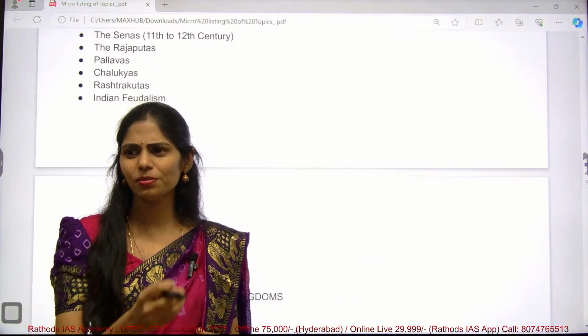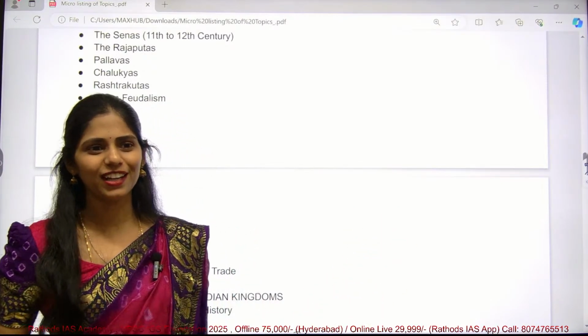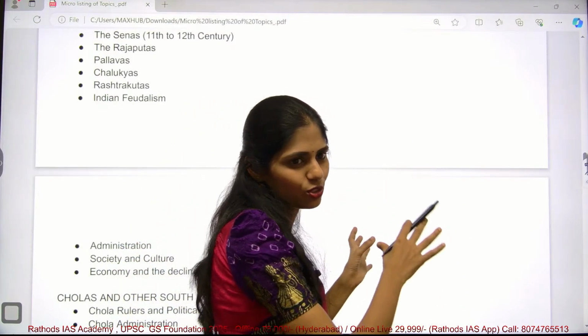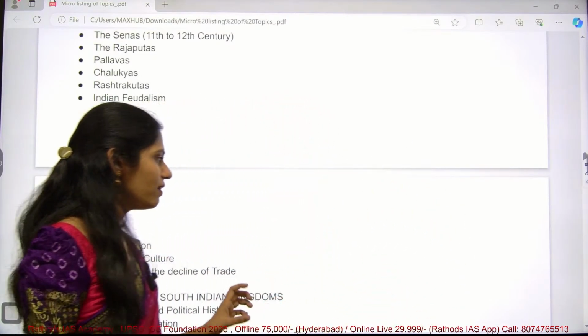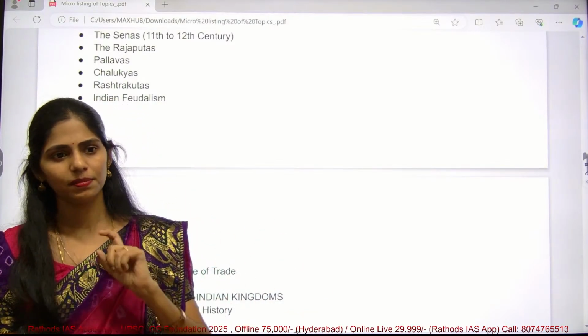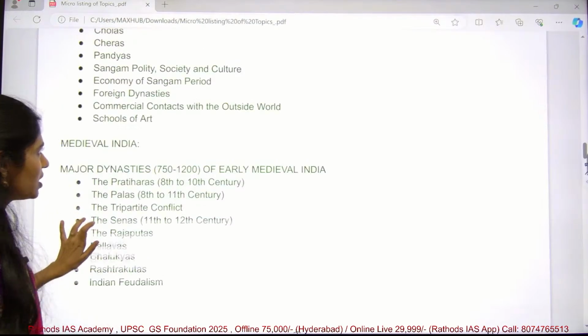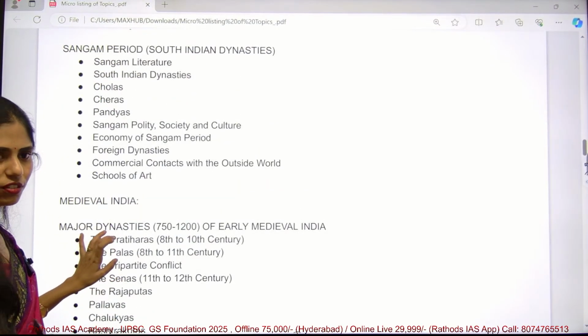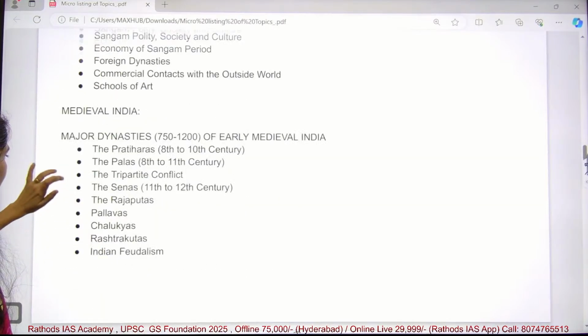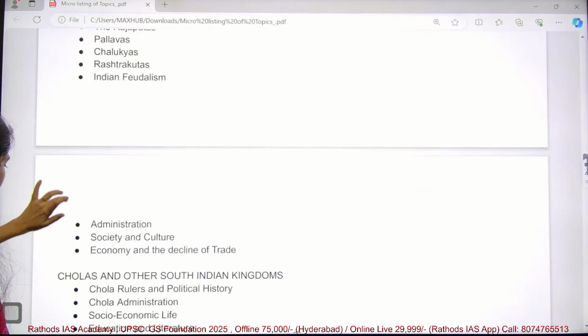Despite the syllabus, you will be getting fewer questions, but even so it is my responsibility to let you know what things are present in the medieval period. So I will let you know which are the important areas where questions repeat in prelims, because this medieval history is only for your prelims, not for your mains. Okay. So after this Sangam period,